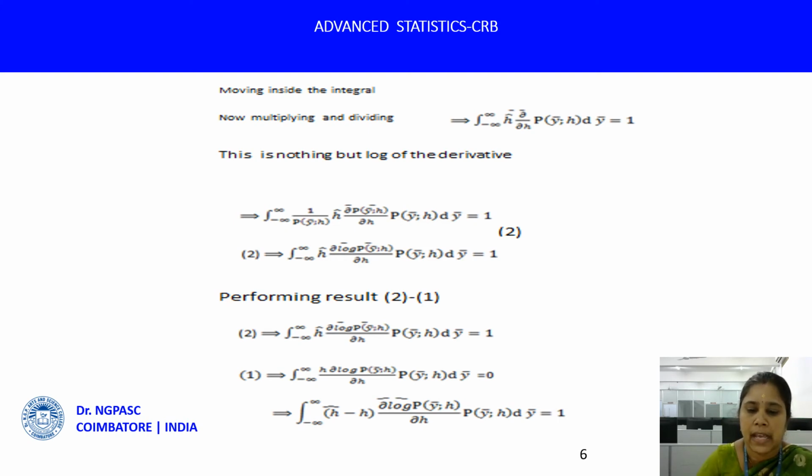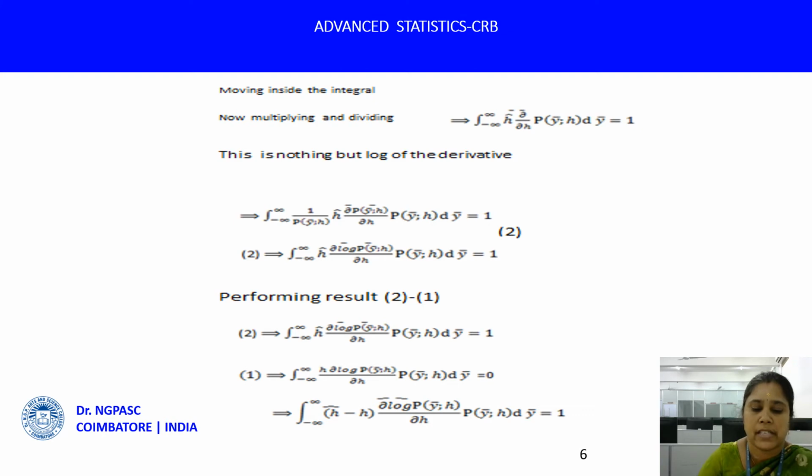Now let us subtract equation 1 from equation 2, that is, result number 2 minus result number 1. Let us write both again for convenience.